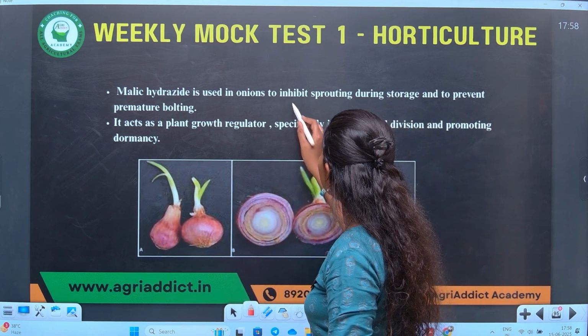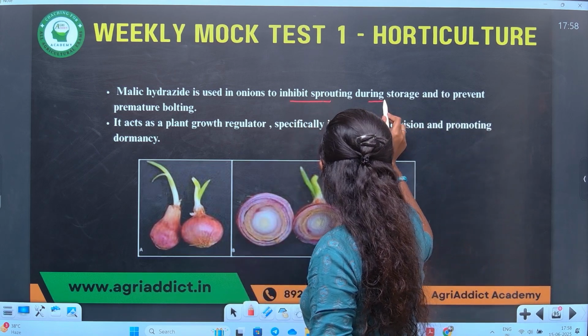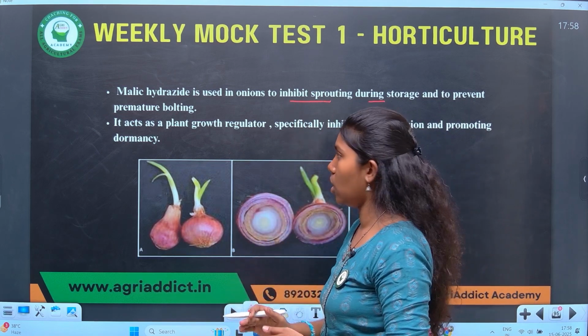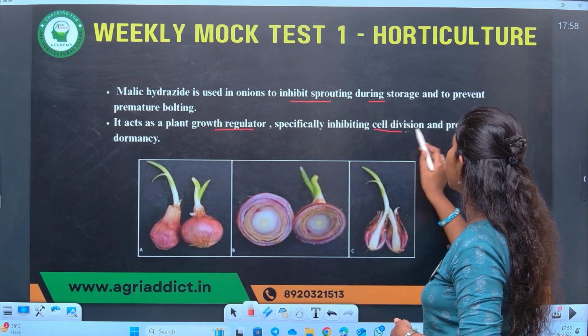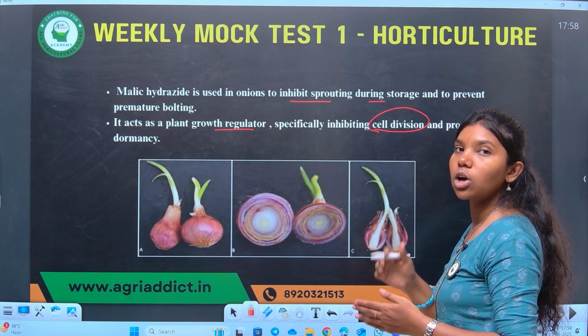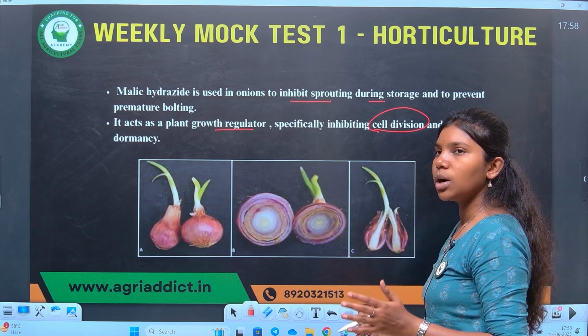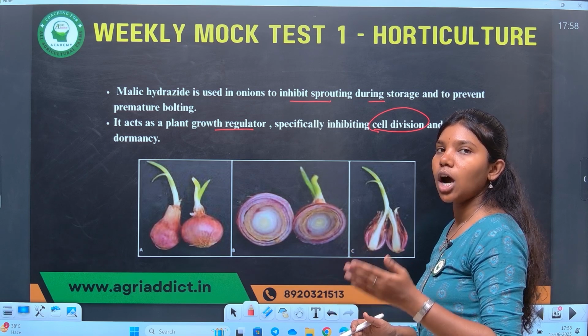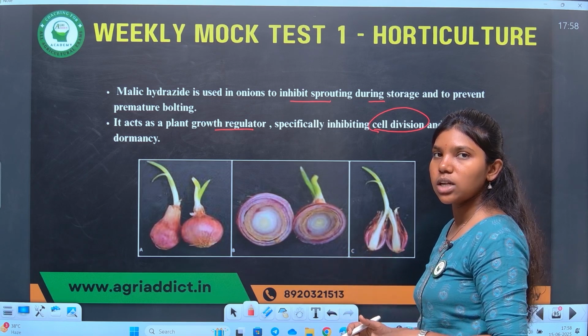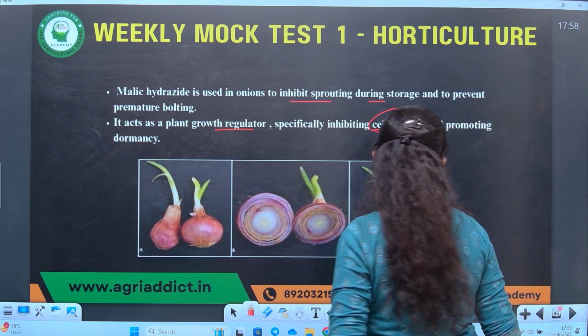Maleic hydrazide inhibits sprouting during storage, thereby reducing the loss. It acts as a plant growth regulator, specifically inhibiting cell division and promoting dormancy. Therefore, by spraying maleic hydrazide, sprouting is reduced, storage and post-harvest loss is reduced and storage is enhanced.